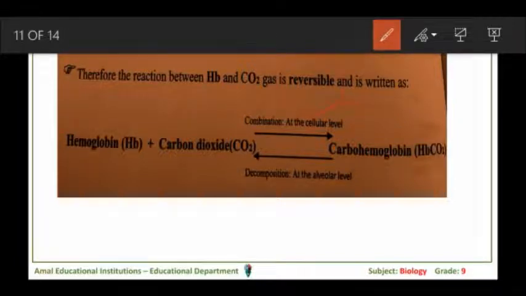At the cellular level, hemoglobin binds to carbon dioxide. They will produce carbohemoglobin because cells are rich in carbon dioxide, and this carbohemoglobin is decomposed at the level of the alveolar wall because CO2 is diffused toward the alveoli to be exhaled outside the body.